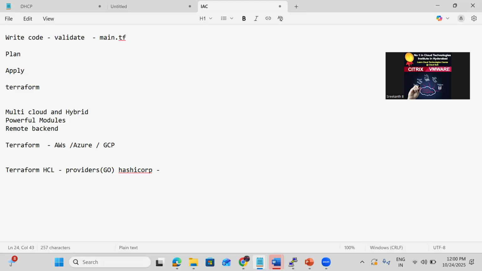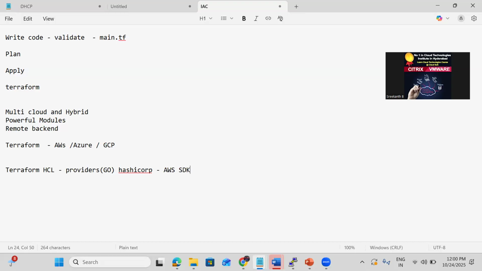After that, what happens is it uses the AWS SDK, and that SDK creates the resources.